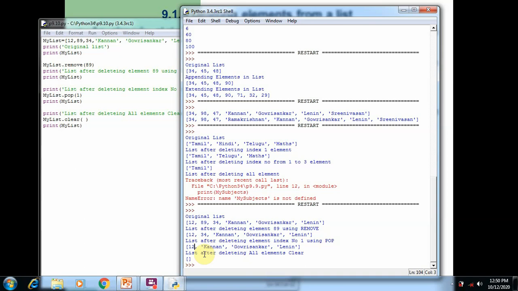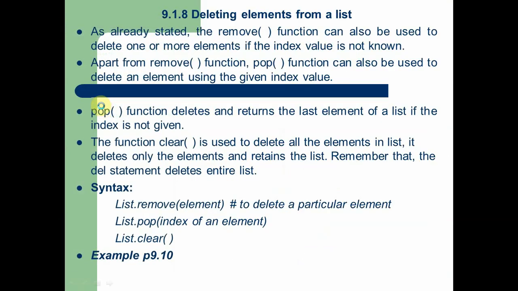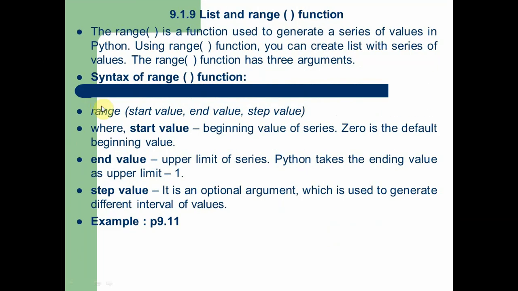So the list variable will exist when you use the clear function. This is the difference between clear and del. So for removing elements from the list, we have four different options: one is the del statement, second is the remove function, third is the pop function, fourth is the clear function. So now we understand how to remove elements from the list.